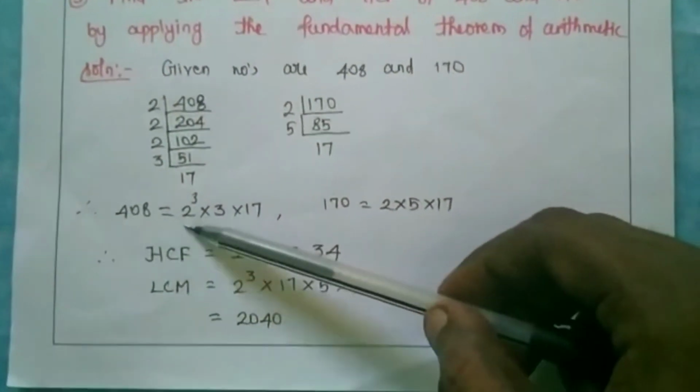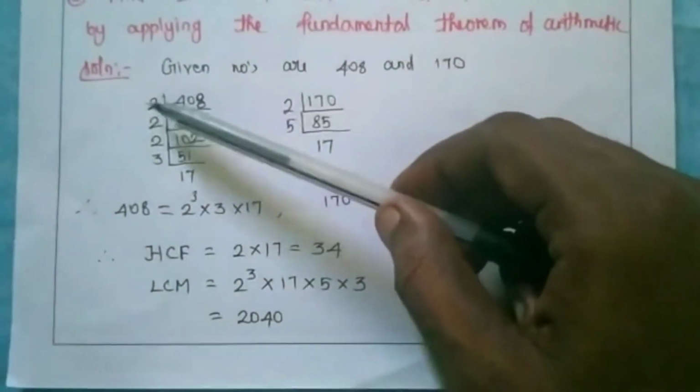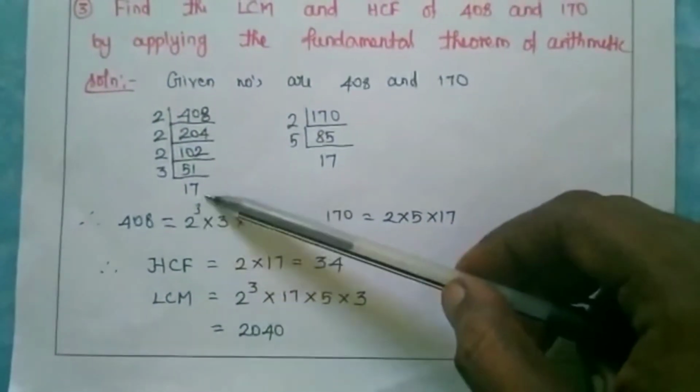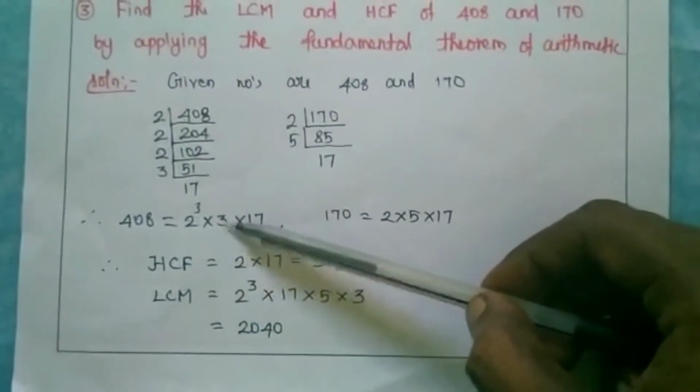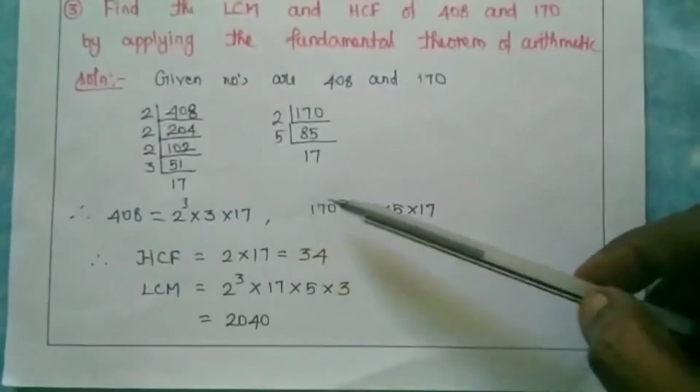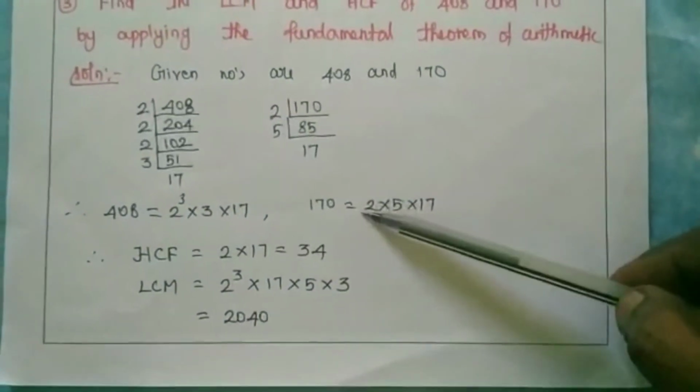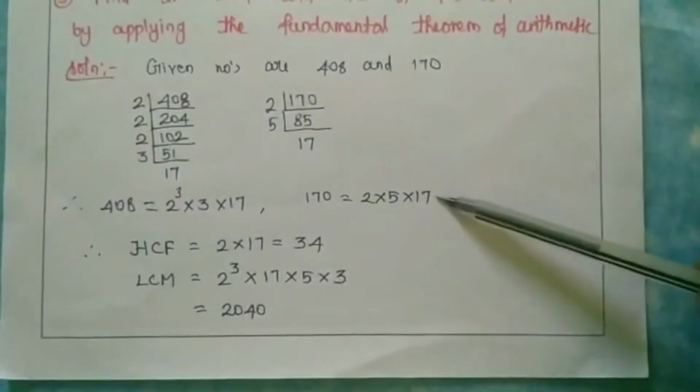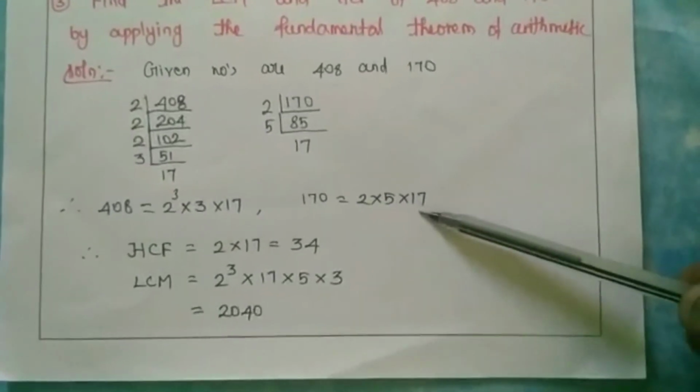So that means what? 408 can be written as what? 2 power, how many times? 1, 2, 3. 3 times. So 2 power 3 into 3 one time, 17 one time. Okay. So next 170 can be written as what? Product of prime numbers, that is 2 into 5 into 17.